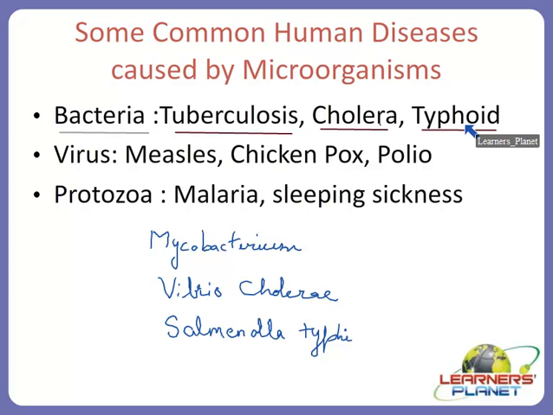But this temperature is not constantly high. In this case, the temperature fluctuates. It occurs during morning and evening hours, and then it may normalize. But frequent and fluctuating fever would be there in the patient, and it will continue for a very long time.